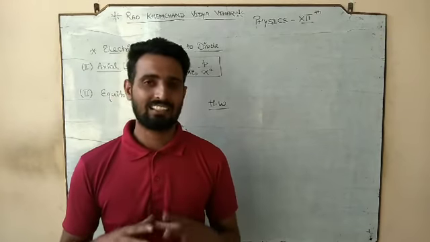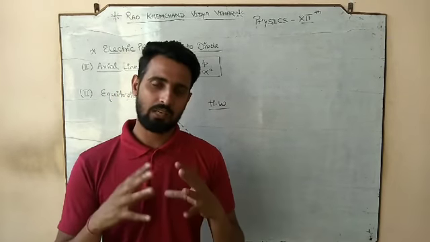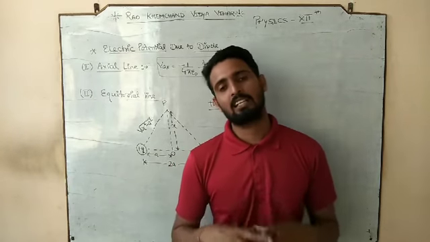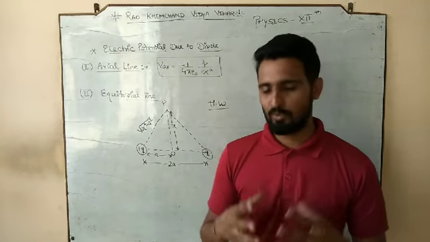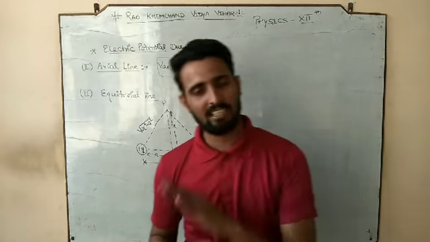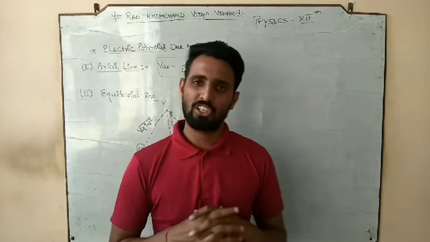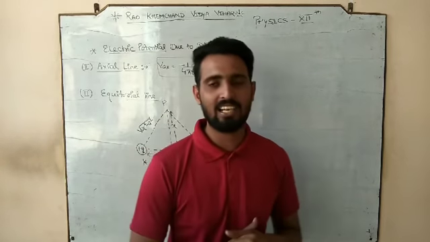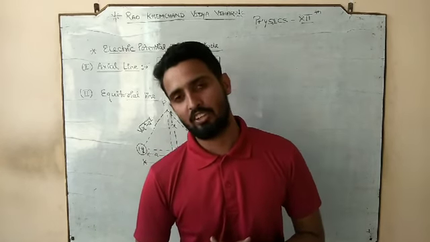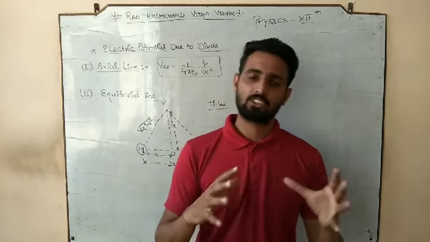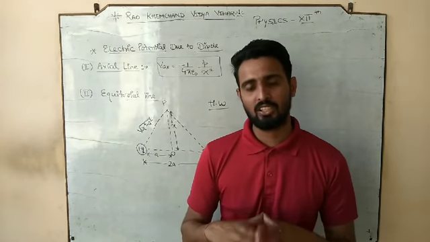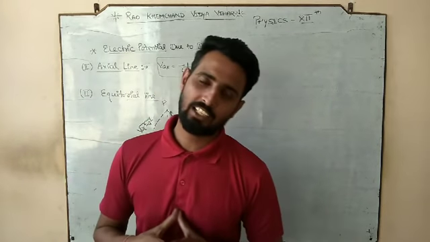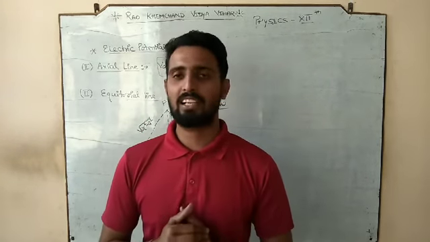So that's all that I want to discuss in this lecture. In this lecture, we have done the expressions. We studied the electric potential difference, then we talked about the electric potential along the axial line and the electric potential along the equatorial line. So that's all from my side in this lecture. We will meet in the next lecture with some more topics related to the electric potential, and we will continue.